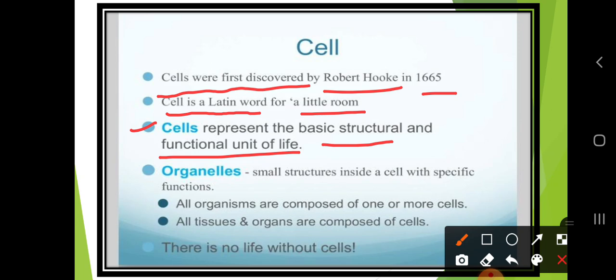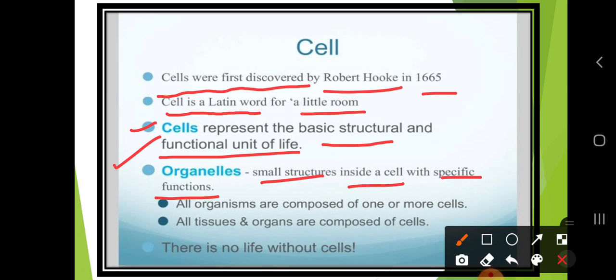Another word is organelles. What do we mean by organelles? It is a small structure inside a cell with a specific function. In a cell so many organelles are present, and each one is a small structure inside the cell that has a specific function. When we learn these organelles one by one, you will get an idea of the functions of the different organelles present in the cell.